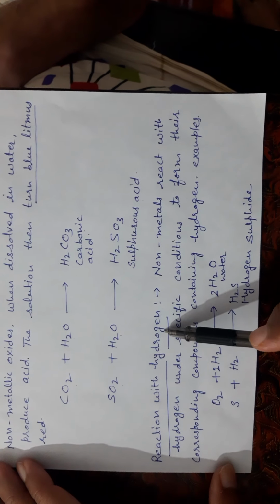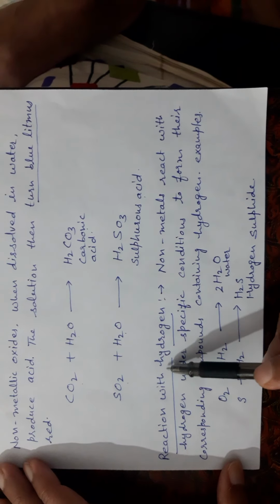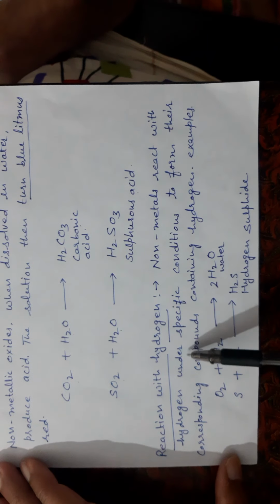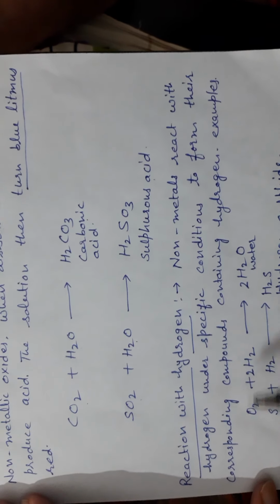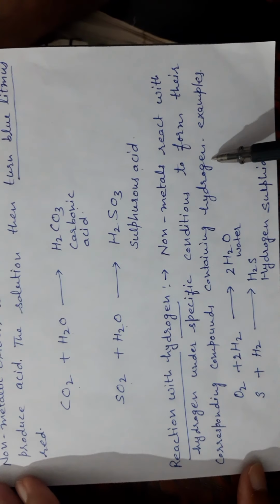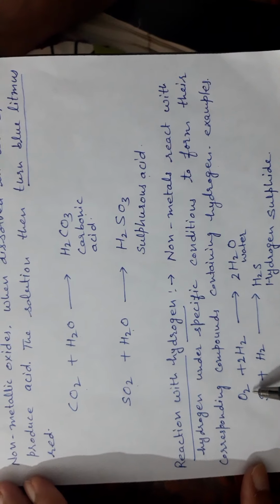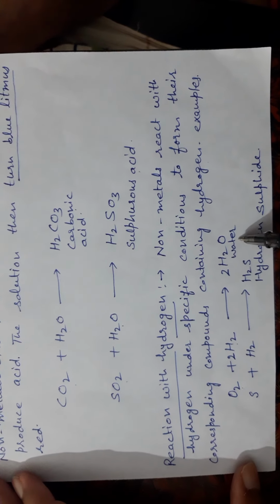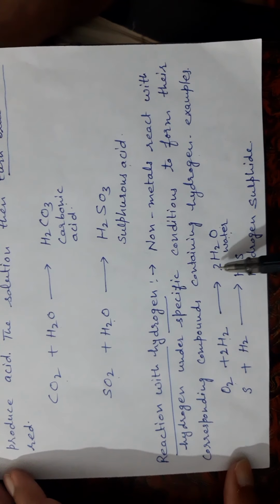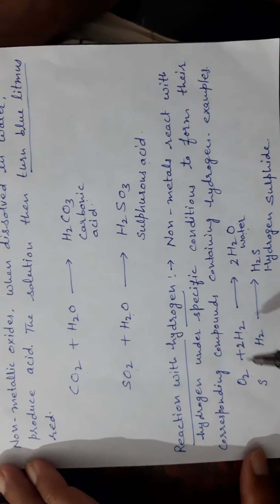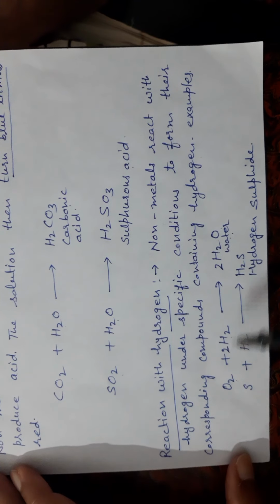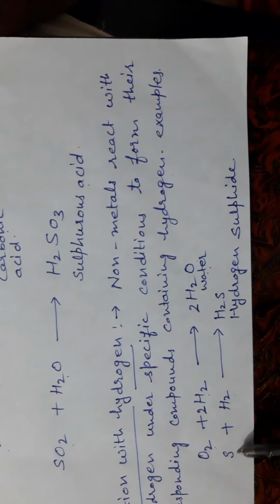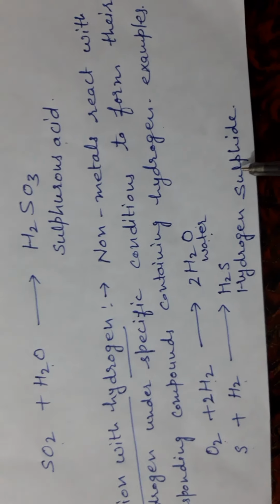Reactions with hydrogen. What happens when non-metals react with hydrogen? Non-metals react with hydrogen under specific conditions to form their corresponding compounds containing hydrogen. Examples: oxygen is a non-metal. It reacts with hydrogen, they form water. H2O is water. The 2 and this 2 I have written for balancing the equation. Sulfur and hydrogen react together and form hydrogen sulfide.